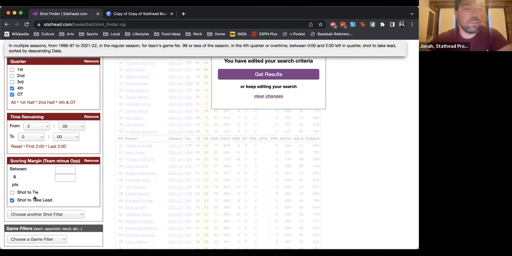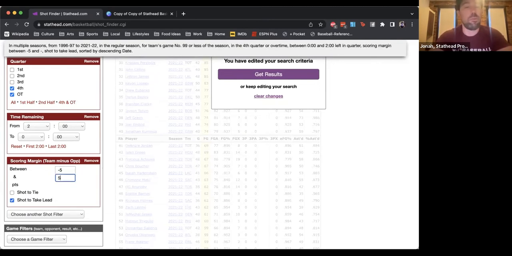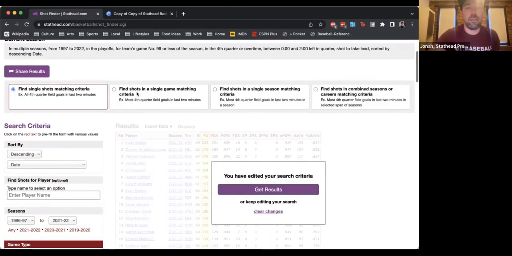You see there's options to tie, to take the lead. You could also type in by hand any sort of scoring margin you wanted, like the team is losing by 5 to winning by 5 or whatever. But for this, let's just look at shots to take the lead in the last 2 minutes. And of course, we're going to look at the playoffs. And then we're going to go over here to find shots in combined seasons or careers matching criteria.